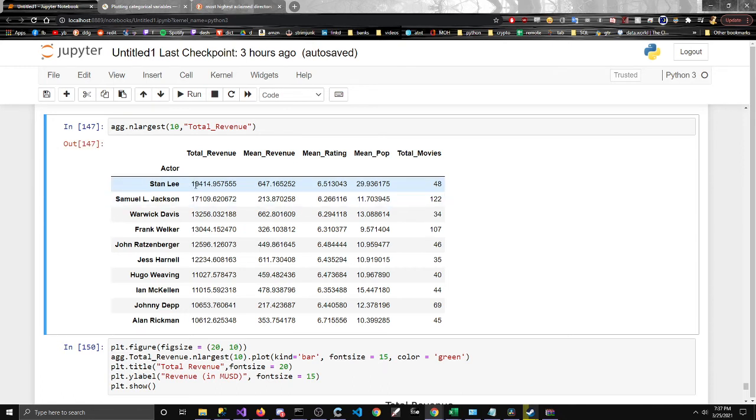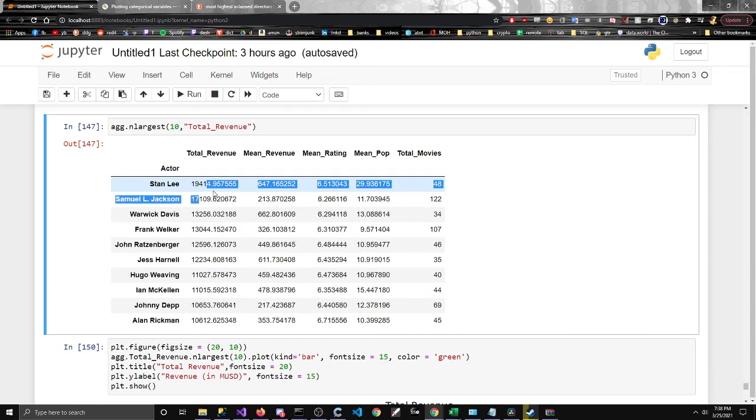Stan Lee has been in pretty much all the top movies, since Marvel movies gross a lot of revenue, and he's been in almost every single one of them. So it would make sense that his revenue and his mean revenue would be just off the charts.